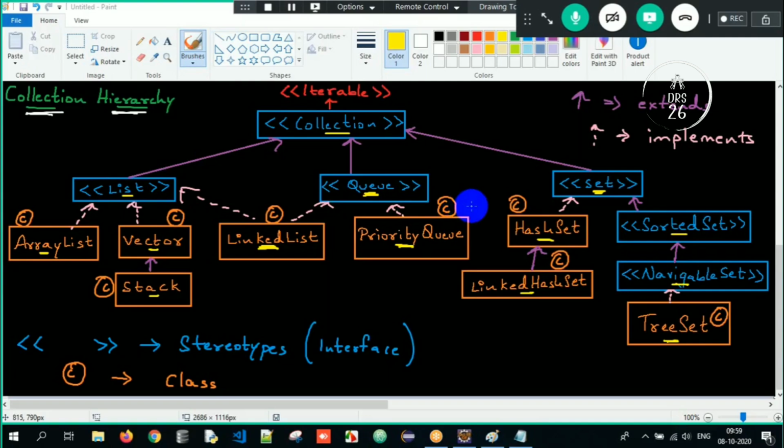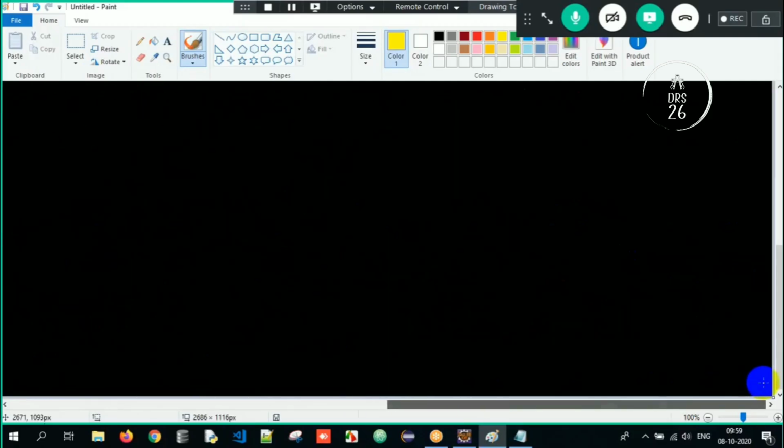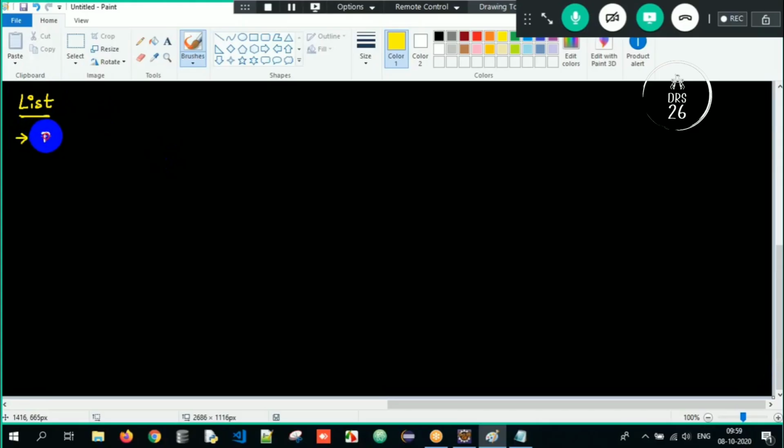Now we are supposed to understand what is List. In today's session, we are going to complete what is a List. Whenever we talk about List, the first point that should come to your mind is that List is a predefined interface. In which package? In the java.util package. And when was it introduced? It was introduced from JDK 1.2.